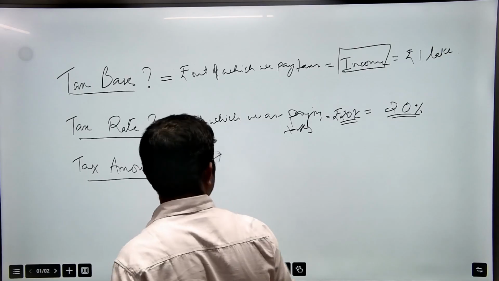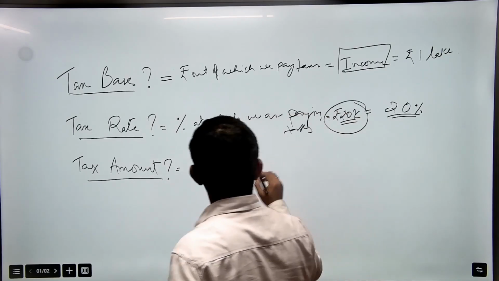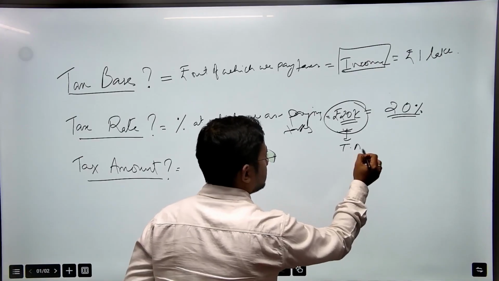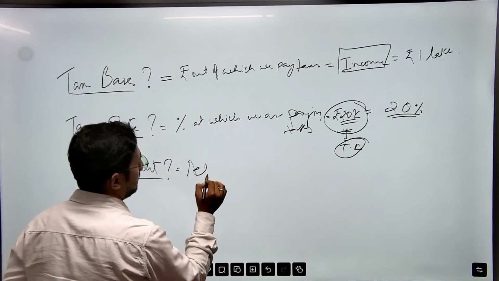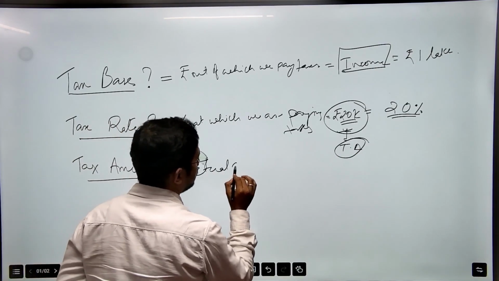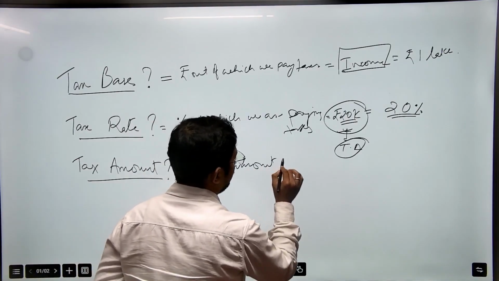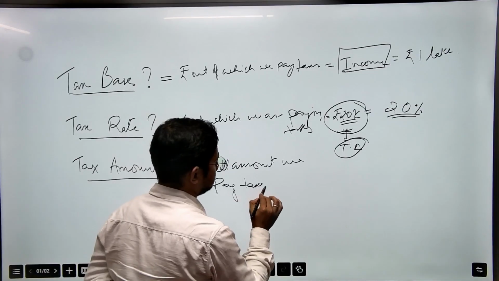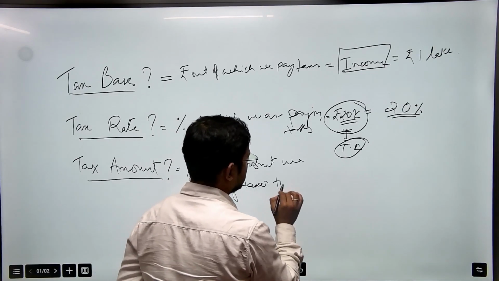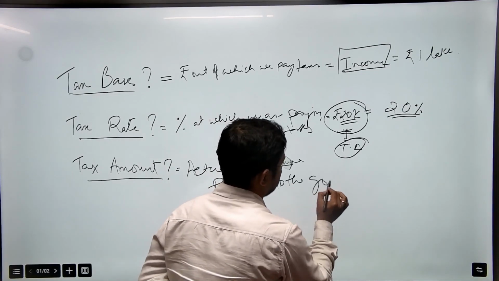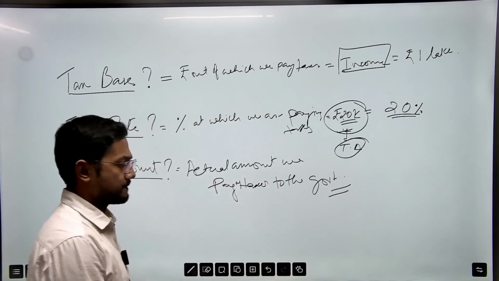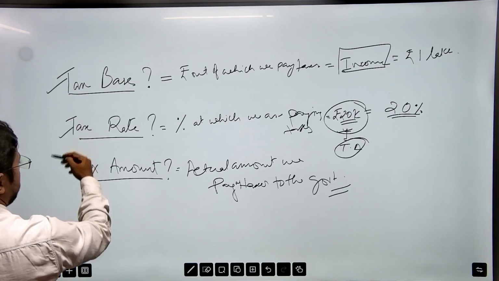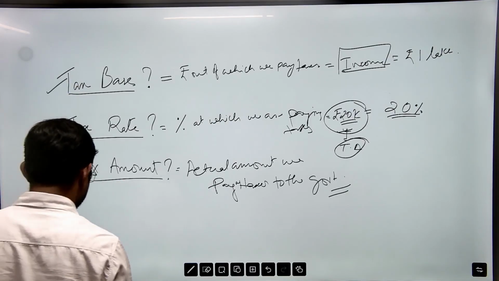Now what is the tax amount? Tax amount is this 20,000. In our example, this 20,000 is our tax amount. It is the actual amount we pay as taxes to the government. All right, so we have understood what is tax base, tax rate, and tax amount.